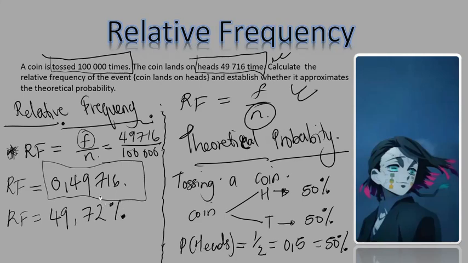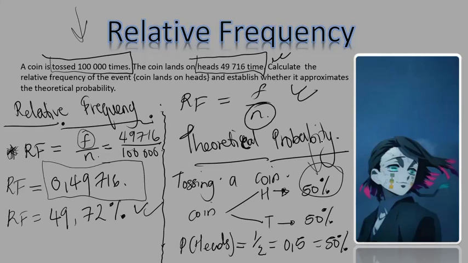Now, you tell me, this thing is asking whether this value from relative frequency, the relative frequency from the actual experiments done 100,000 times, approximates the theoretical probability. In real life, when you toss a coin 100,000 times, this theory that the odds are it will land on heads 50% of the times is not really true all the time. In this situation, it landed on heads 49,716 times, deviating from the theory.